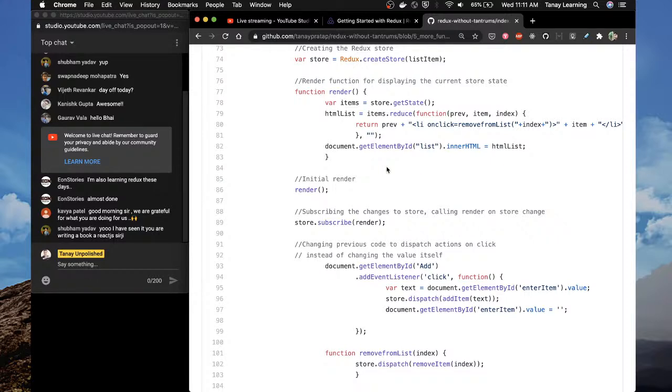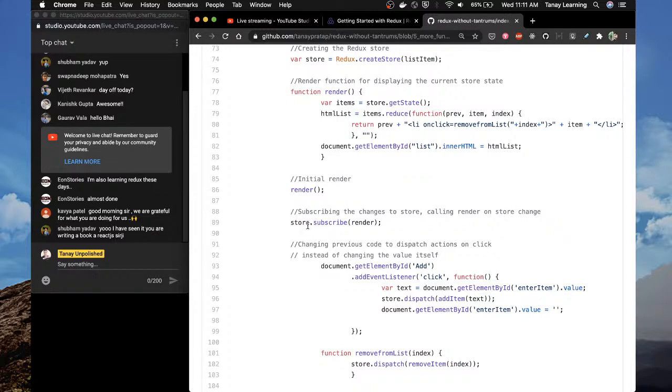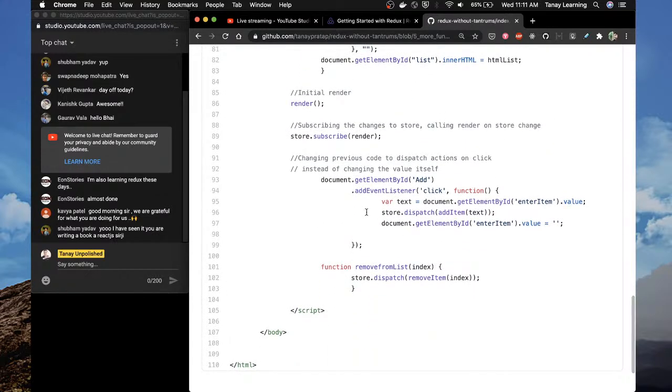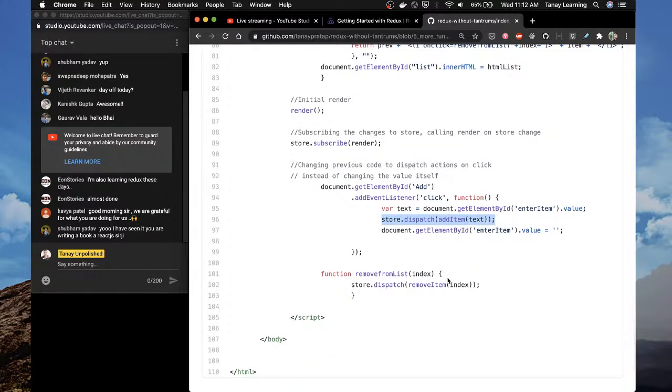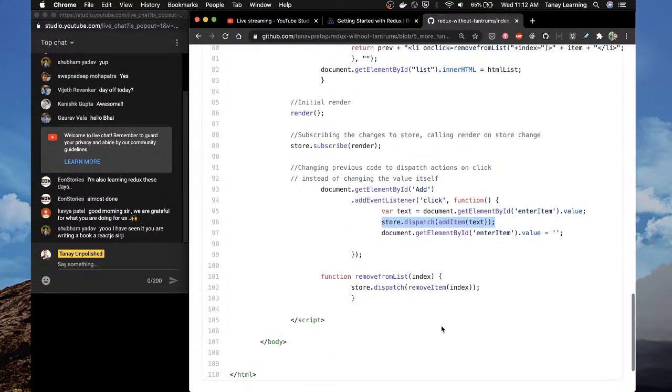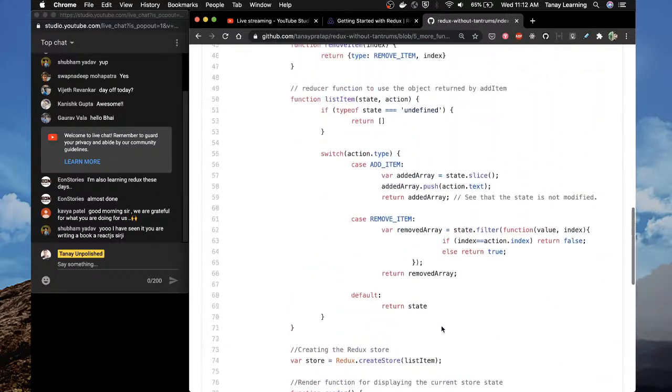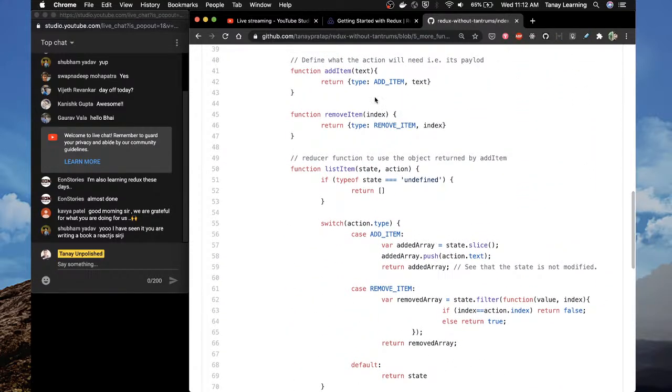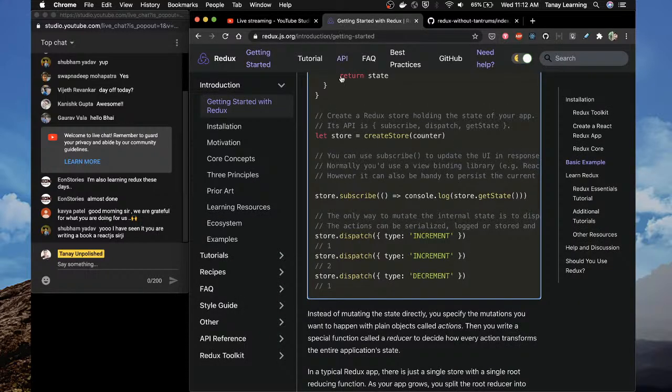It's a vanilla JS render, and every time there's a store change, I render the entire thing again, and then changing previous code to dispatch actions on click instead of changing the value itself. So whenever there is a click on the add button, it does a store.dispatch, and then function remove from list. Wow. So basic Redux stays the same even after 4 years.